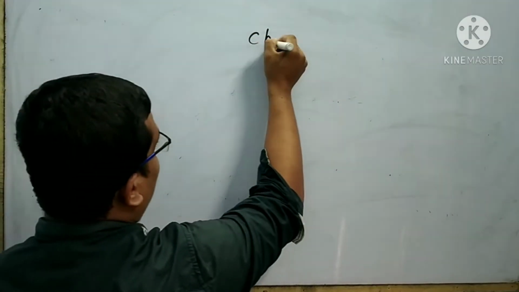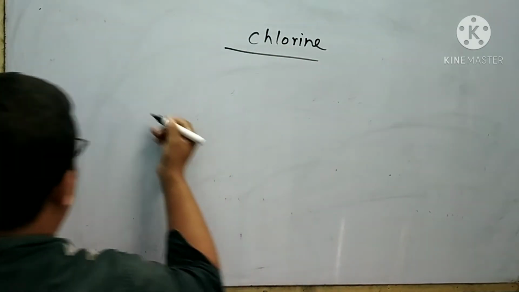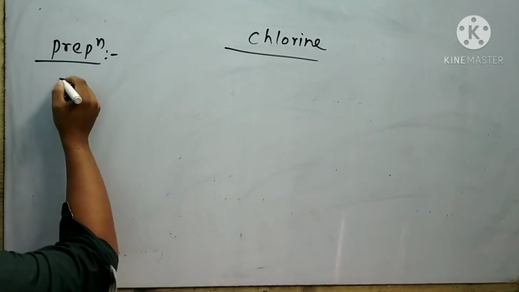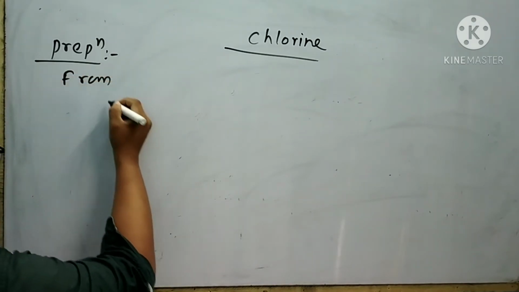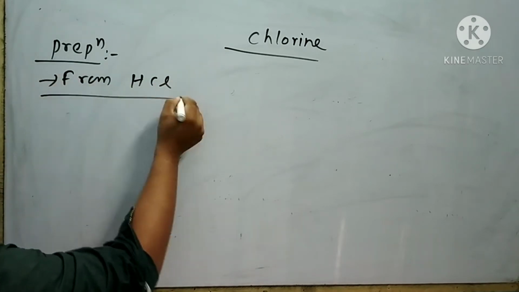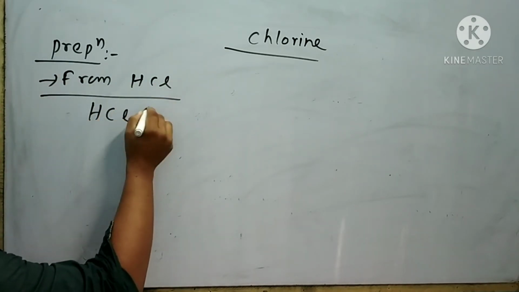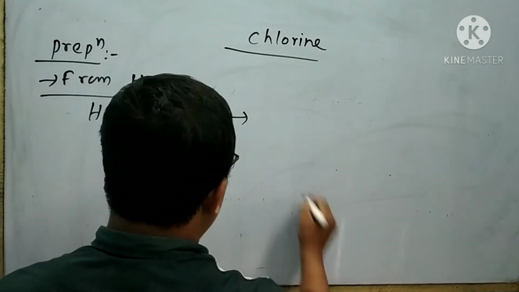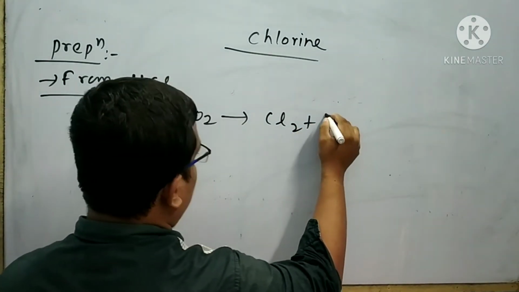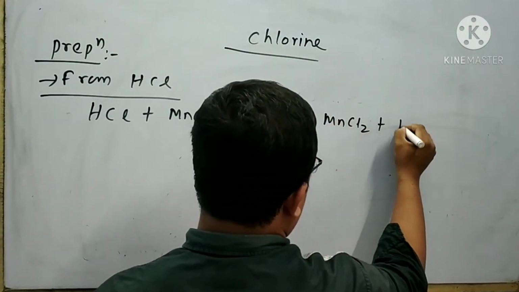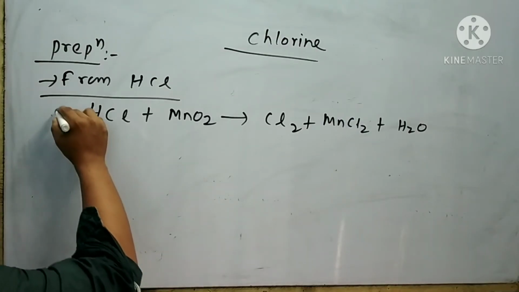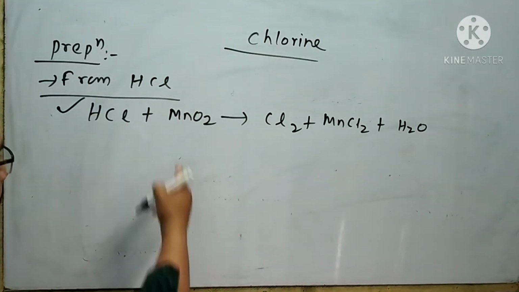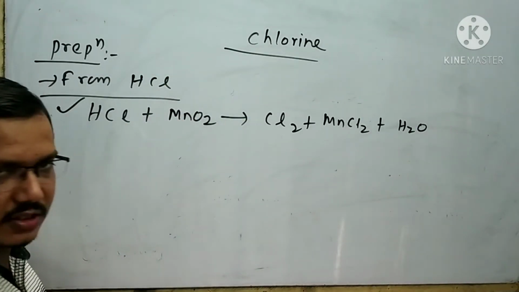Next, I will discuss chlorine. At first, I will discuss the preparation of chlorine. First preparation is from HCl. When HCl is treated with MnO2, then chlorine is formed with the byproducts MnCl2 and water. It is a must to balance this equation, otherwise half a mark will be reduced. Also, it is a must to write the statement of this reaction.